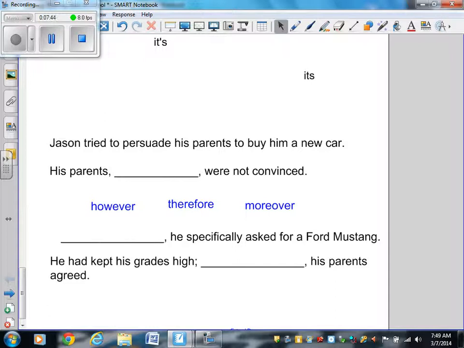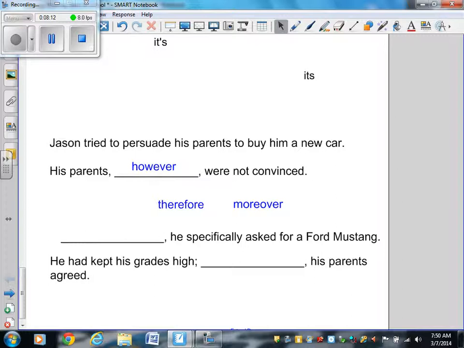Now, would you say his parents, therefore, were not convinced? Would you say his parents, moreover, were not convinced? Or would you say his parents, however, were not convinced? Which of these 3 words is the right transition word to use in that sentence? However, therefore, or moreover? The correct answer is however.